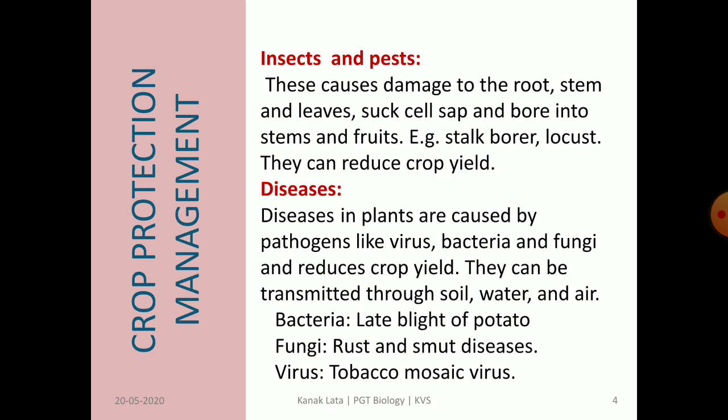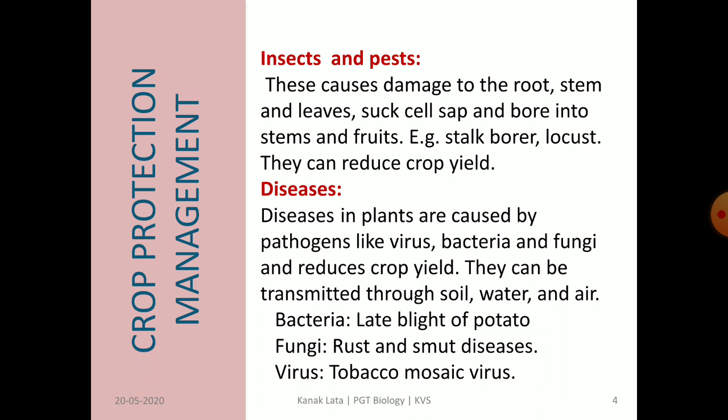Crop plants are also affected by different diseases. Diseases may be caused by virus, bacteria and fungi. The mode of transmission of these pathogens is through soil, water or air.